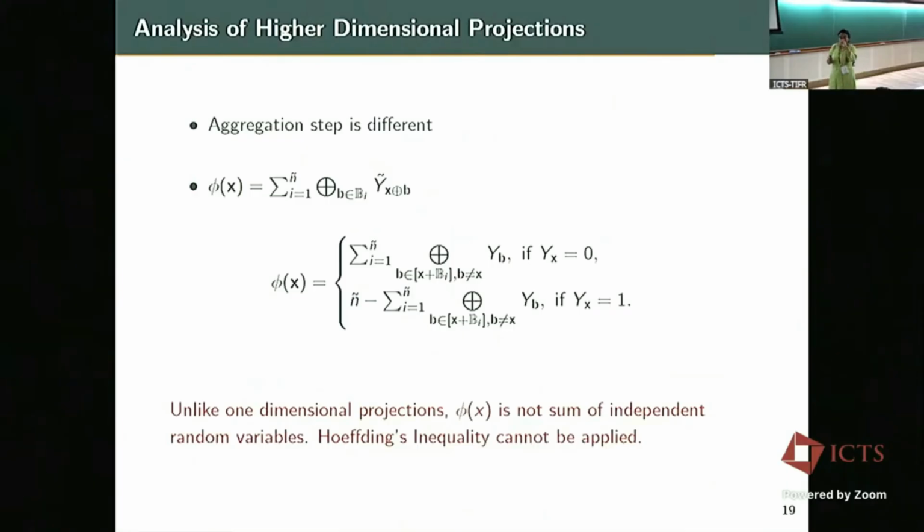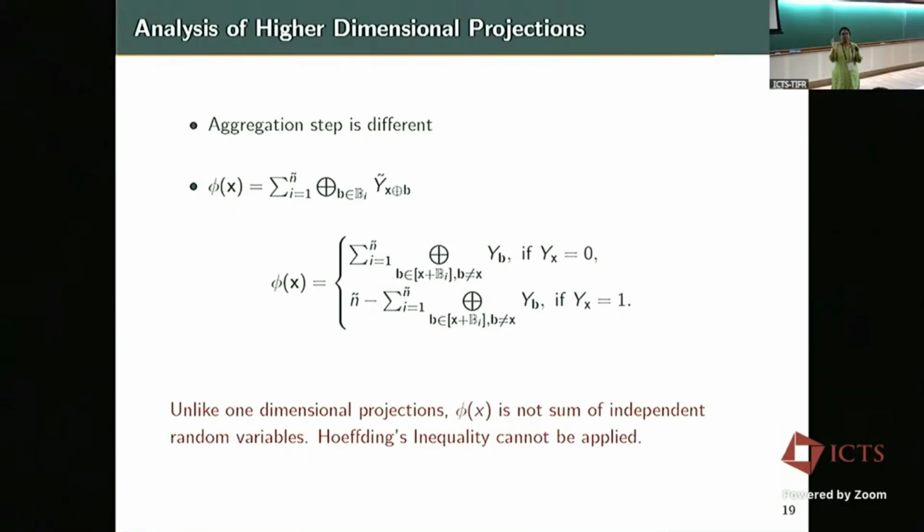That's it. So for the analysis of higher dimensional projections, the analysis that I showed you was for one dimensional projection. The subspaces B_i were subspaces of dimension 1, right?